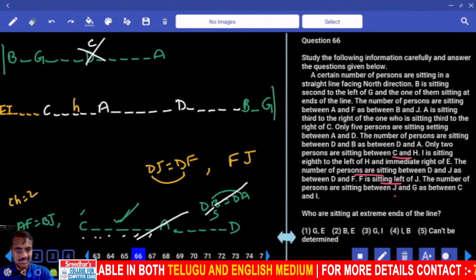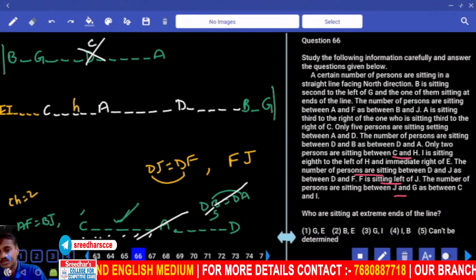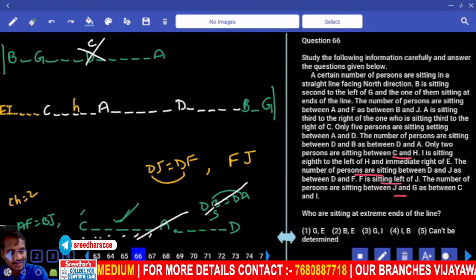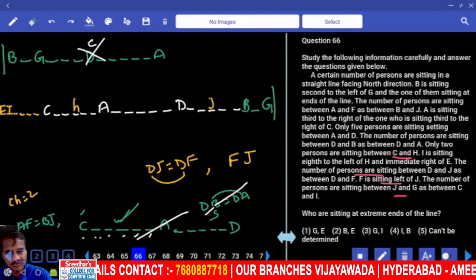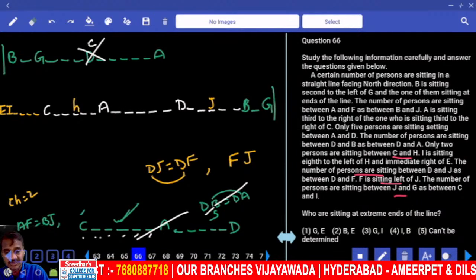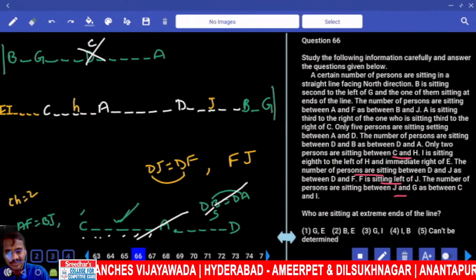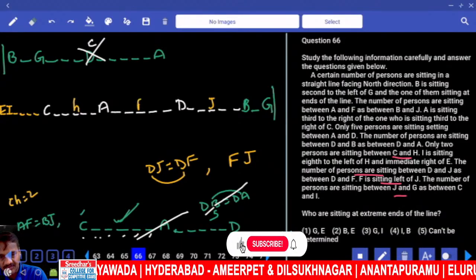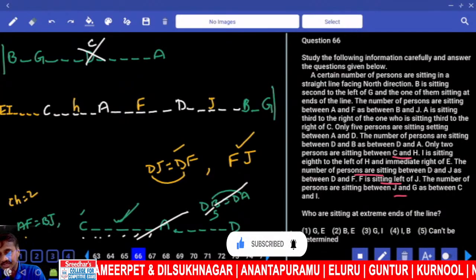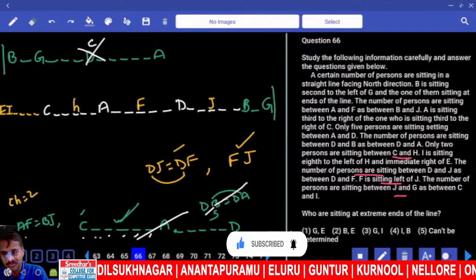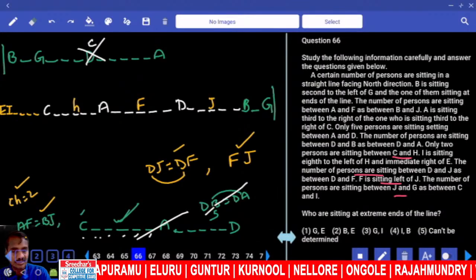And number of persons in between J and G is same as between C and I. C and I, how many people? 4 people. And next J and G, 4 people. 1 2 3 4, J is here. Fix one here. And if J is here, then D and J, D and F, 2 people. Then D and J 2, D and F 2 people, F. Now F is to the left hand side also. Then next one, A and F, B and J. A and F 2 people, B and J 2 people, done. And C and H 2 people, done. Is it fine?